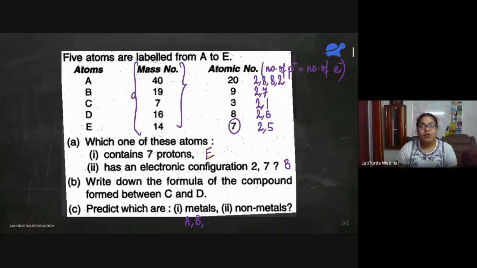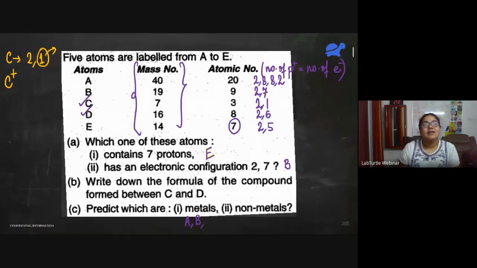Third, write down the formula of the compound formed between C and D. So this is a tricky one. Let us see C and D. C has electronic configuration 2, 1. So that means if it wants to become like noble gases, it will donate 1 electron. To become like noble gas, it will give off this electron. So if it loses an electron, it will form C plus.